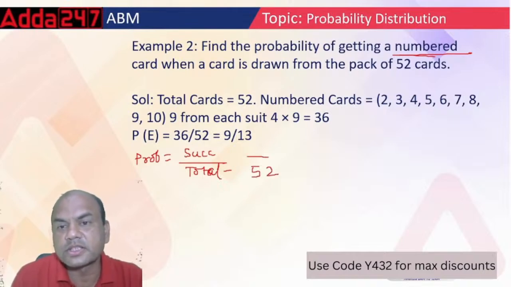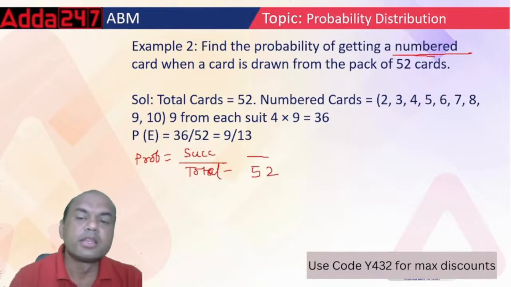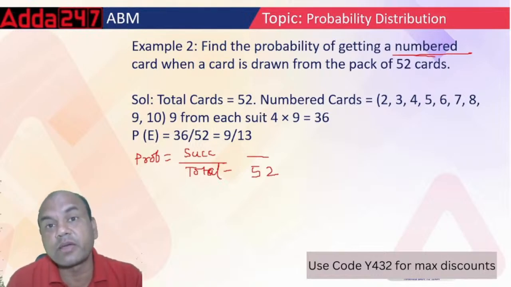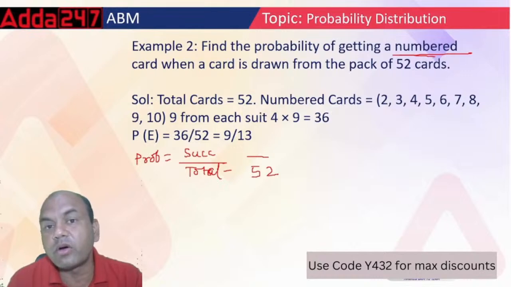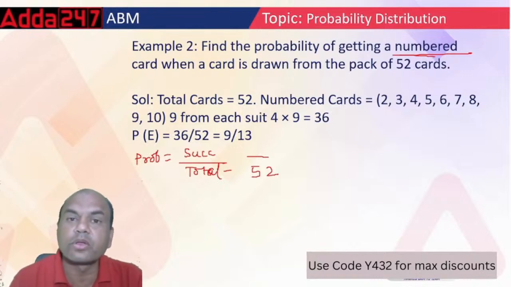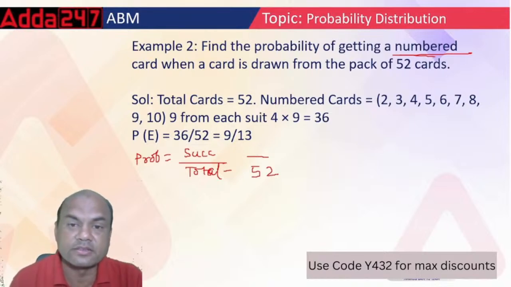What about the success? Success is a numbered card. Now how many numbered cards are there in a pack of 52 cards? Numbered cards are those which have numbers. So 2, 3, 4, 5, 6, 7, 8, 9, 10. Up to 10 you have all the numbered cards. After 10, you have the jack, the queen, the king, and the ace.